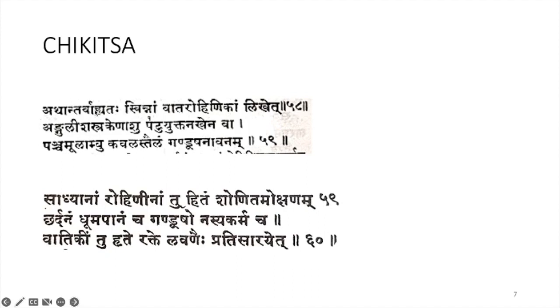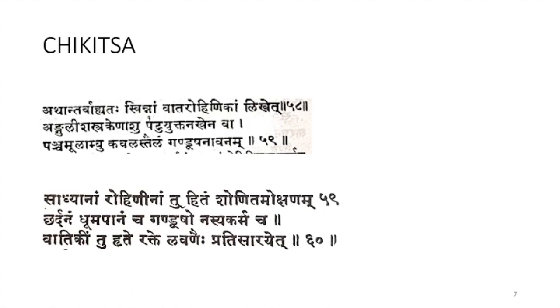So Atha Antarbahyadah: inside also you have to give Svedana and outside also you have to give Svedana. After that, Lekhana should be done using Anguli Shastra, or with the Nakha filled with Padu Lavana. With your hand only you can do Lekhana. Panchamula Ambu: using the Brihat Panchamulas, you can give Kavala for the patient, and Tailam for Gandusha and Navana. This is according to Ashtanga Hridaya.